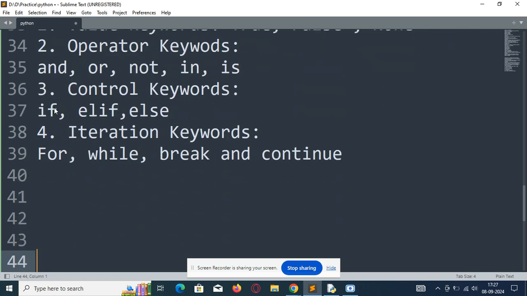So these are the iteration keywords: for, while, break and continue.